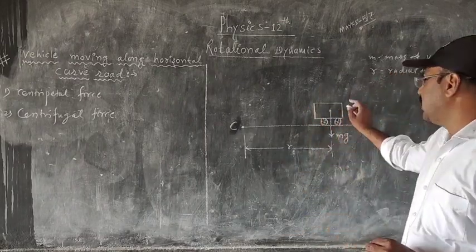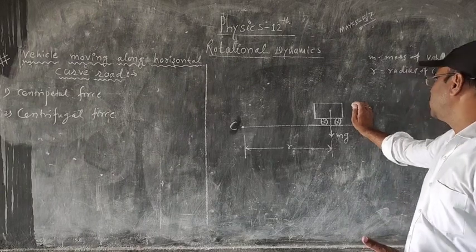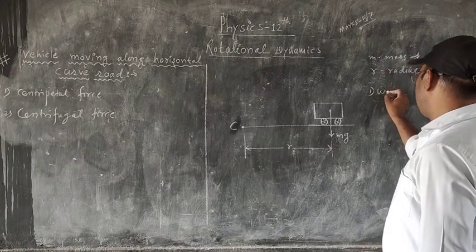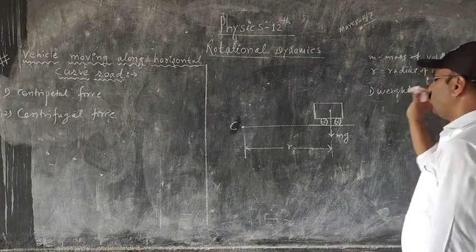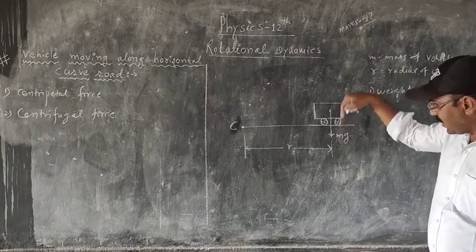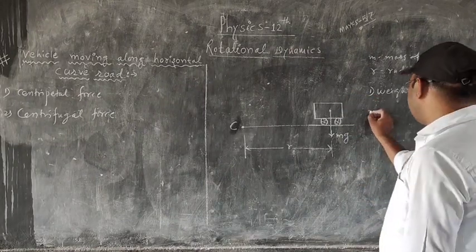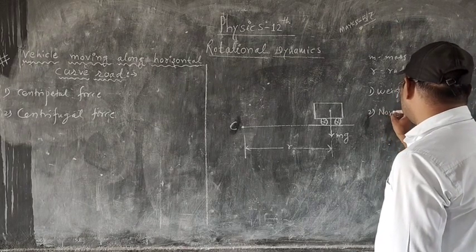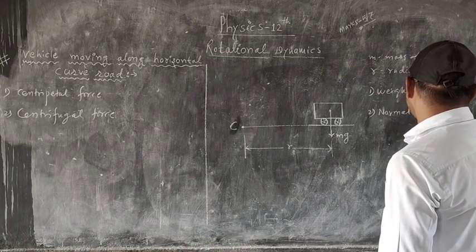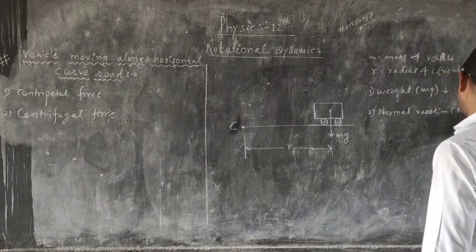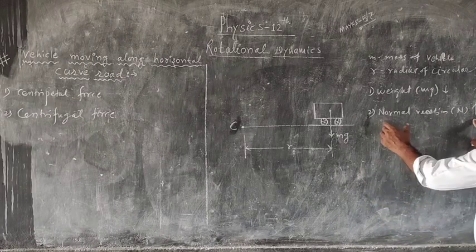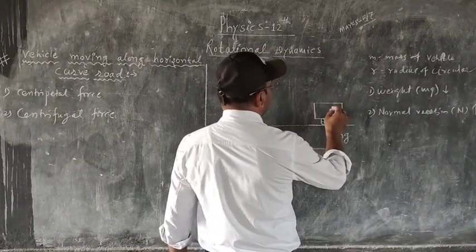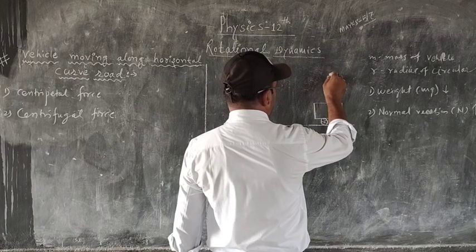अब यहाँ पे जो vehicle दिखाई दे रहा है आपको, इसके ऊपर कौन कौन से forces लग रहे हैं? Number first force, its weight mg, which is acting in the downward direction. Secondly, the normal reaction capital N is acting in the upward direction.